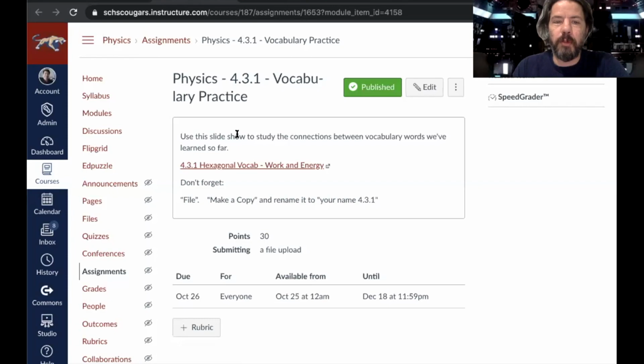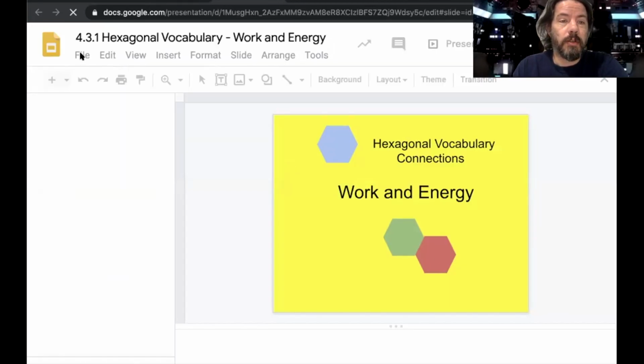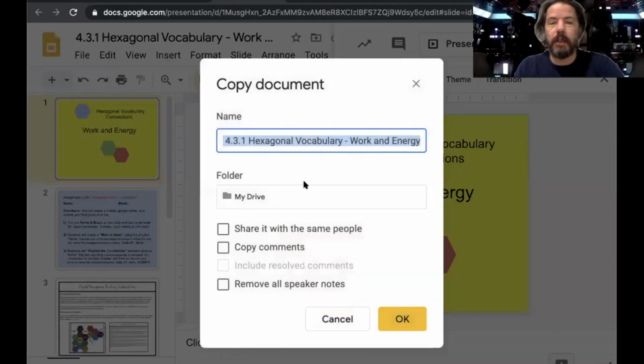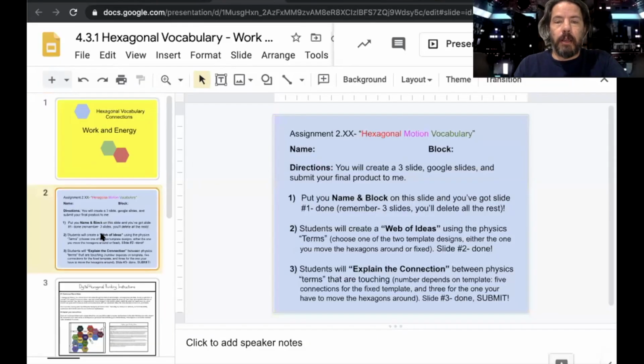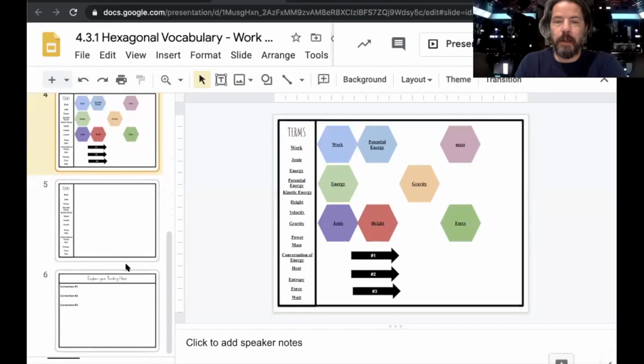When you click on the vocabulary practice, don't forget to make a copy. This will be a slideshow, but we're still going to go to the top when it opens, go to File, Make a copy, Entire presentation, and then change it from 'Copy of' to just your name. So Franklin 4.3.1, but put your name, not mine, okay? And then click OK. Now the instructions are here, and the slides are right here.